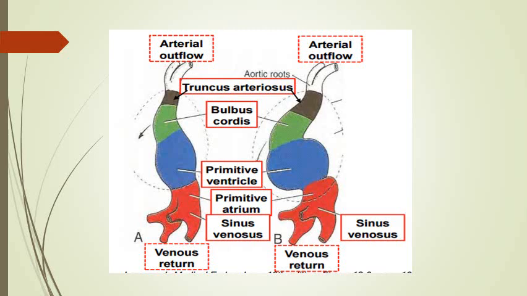So the basic 4 parts of the heart tube are bulbous cordis, primitive ventricle, primitive atrium, and sinus venosus. Truncus arteriosus is the name given to the terminal part of the bulbous cordis, which will form the outflow arteries of the heart, which are the ascending aorta and pulmonary trunk.